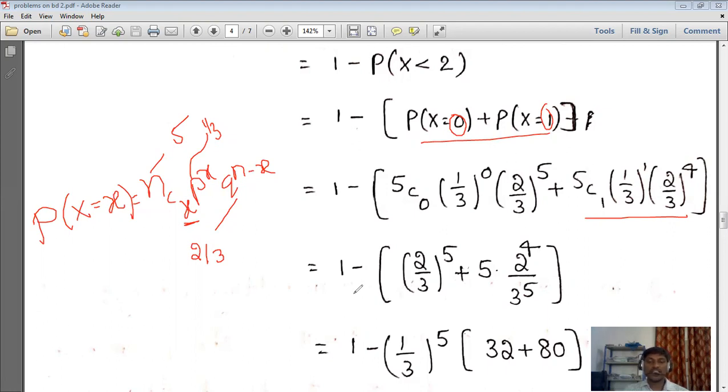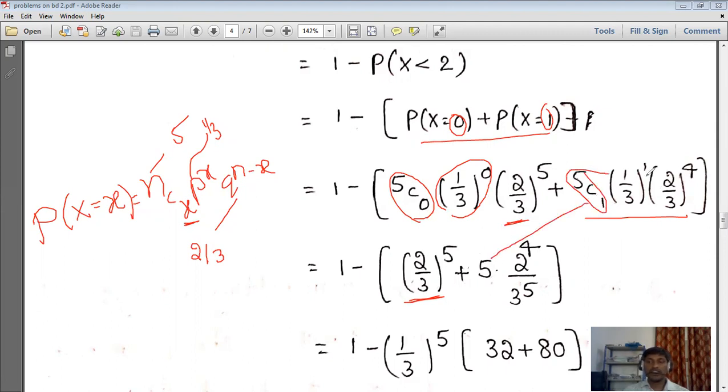In the simplification, use the cancel and then easily calculate. 5C0 is nothing but 1, and anything power 0 is 1. And what we have remaining is 2 by 3 whole power 5. So that one we wrote here. And next 5C1 is nothing but 5, so that we wrote here.